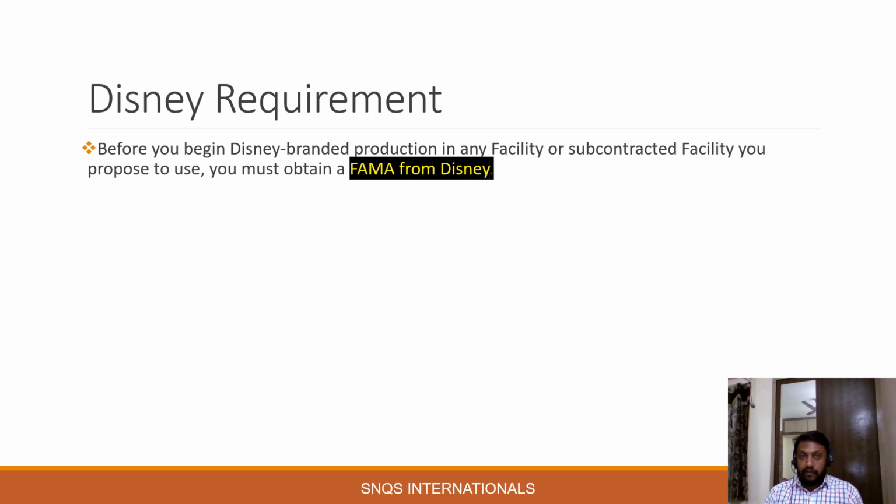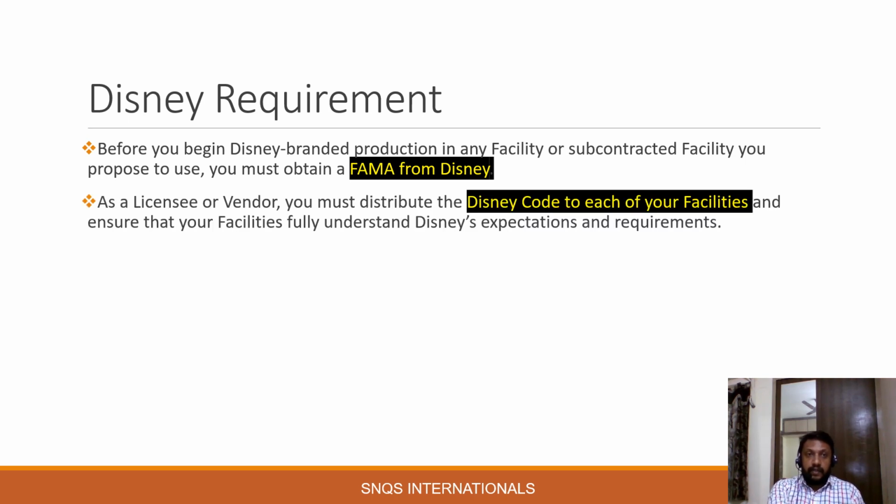Before receiving the FAMA from Disney, it is illegal to produce or use any Disney branded products in a facility. And as a licensee or vendor, you must distribute the Disney code to each of your facilities and ensure that your facilities fully understand Disney's expectations and requirements. So it is the responsibility of the vendor to distribute the Disney code to all the facilities.